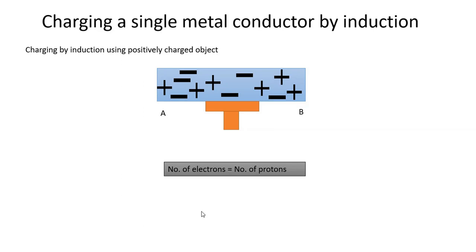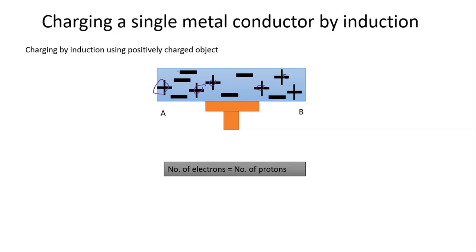For example, charging by induction using a positively charged rod. For example, this is the aluminum foil. Let's identify the total number of electrons and protons of the aluminum foil. Protons: 1, 2, 3, 4, 5, 6.